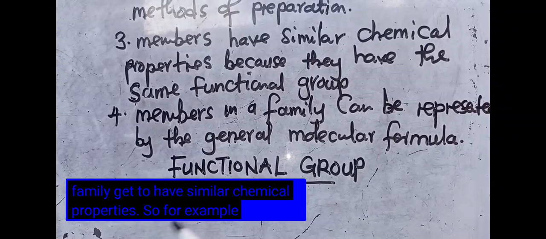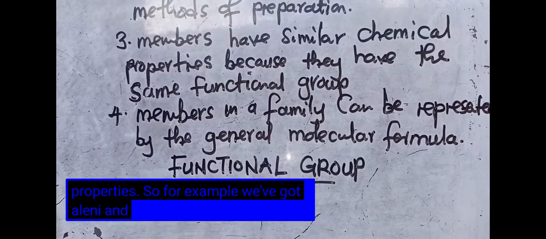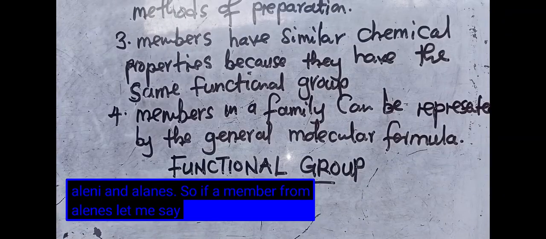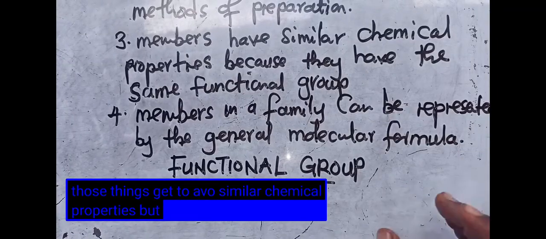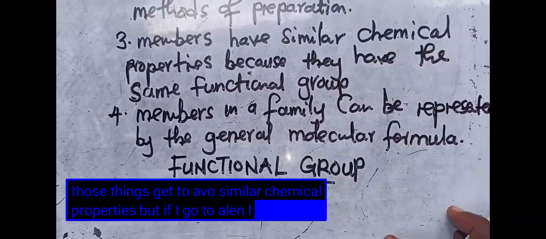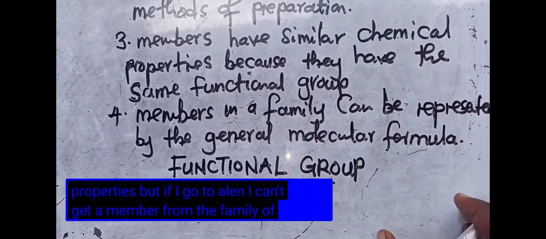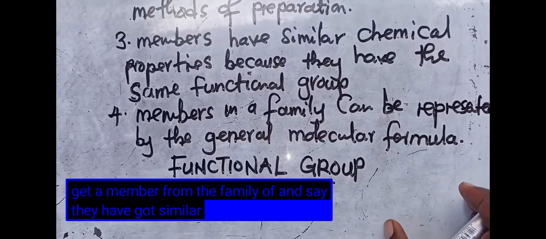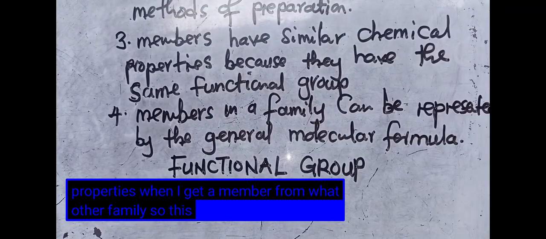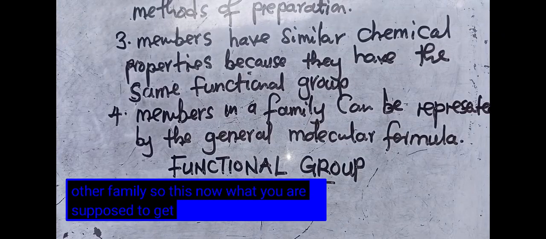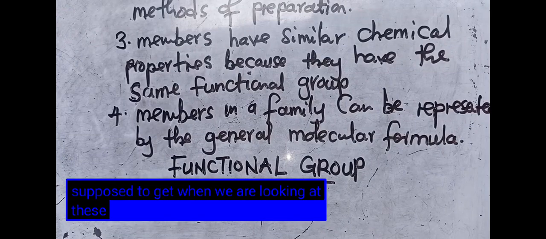For example, we've got alkenes and alkanes. If I take a member from alkanes, let me say methane, propane, they have similar chemical properties. But if I go to alkene, I can't get a member from the family of alkenes and say they've got similar chemical properties with a member from another family.